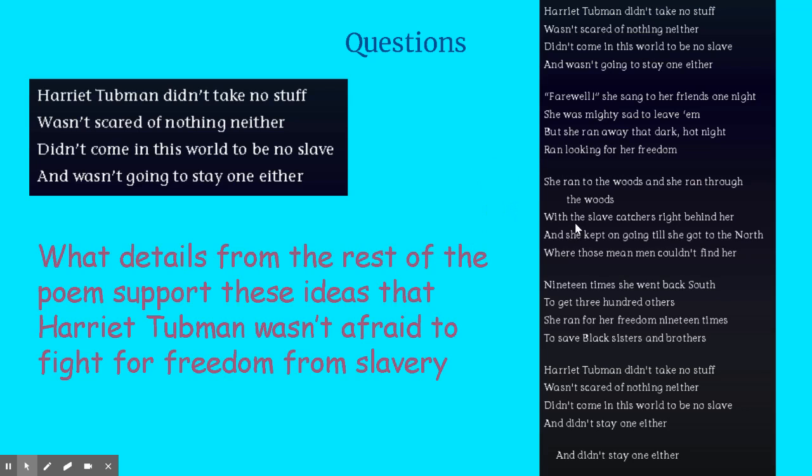She wanted to escape. Then also this part here where it says that she's running through the woods with the slave catchers right behind her. That's got to be a scary time, especially when we think back to our story Road to Freedom, when Emma and her mom were in the woods and the slave catchers were there. They had to lie really still in a pile of leaves. And what did the slave catchers bring with them? They brought the dogs. So it can be a really scary thing, but Harriet Tubman wasn't afraid of that.